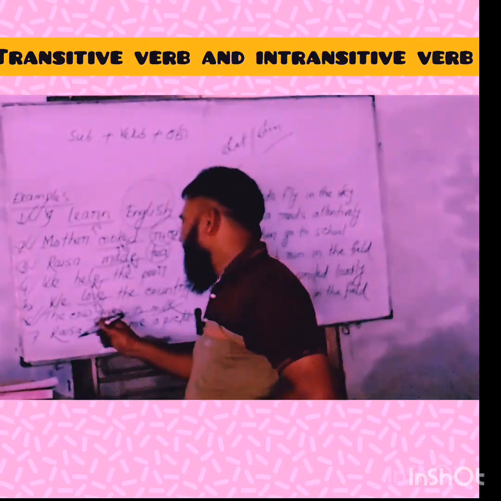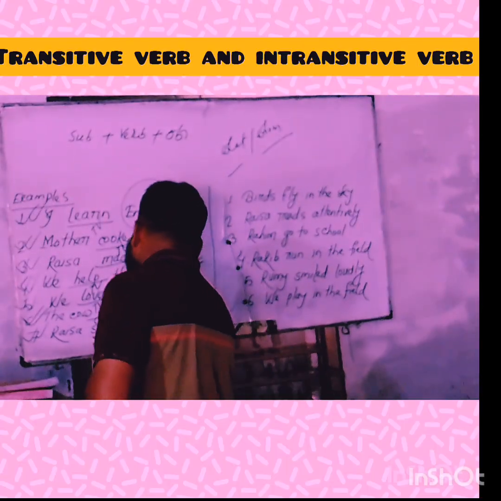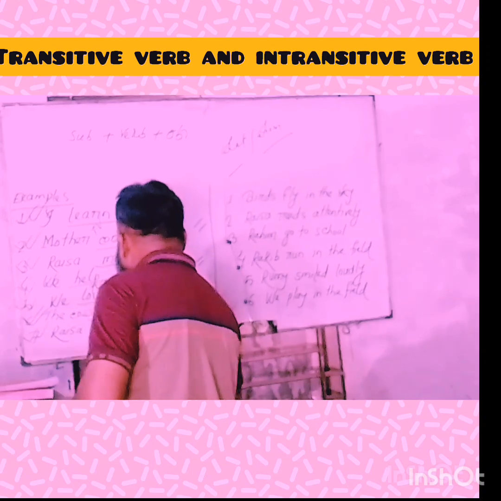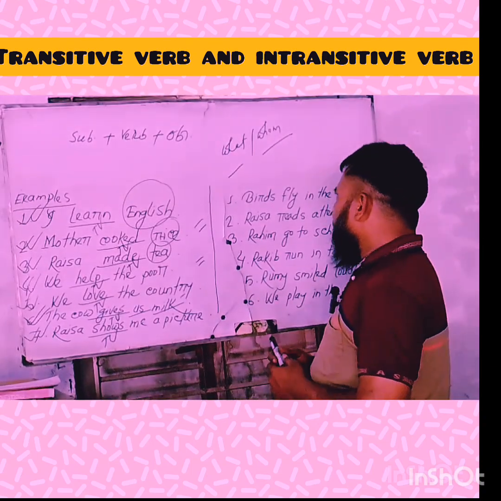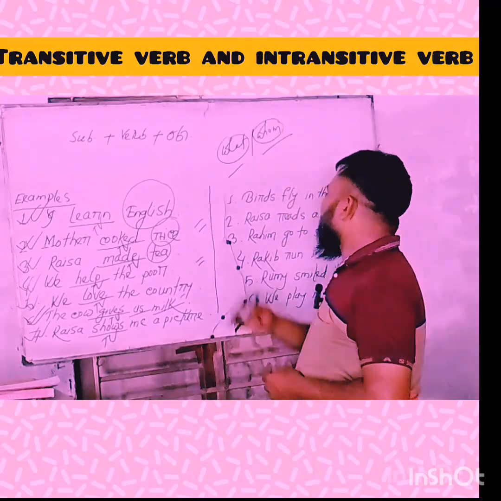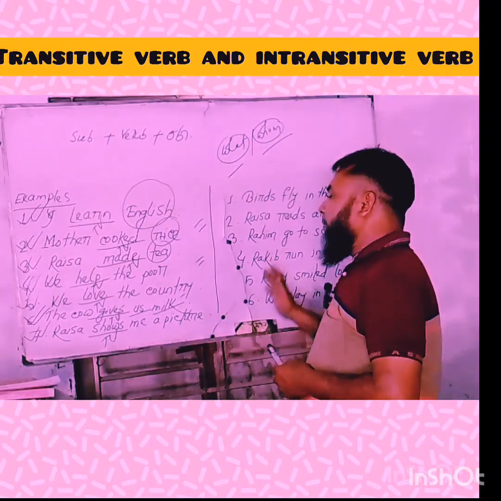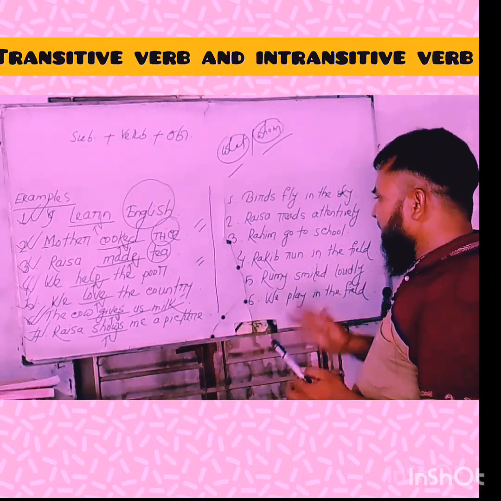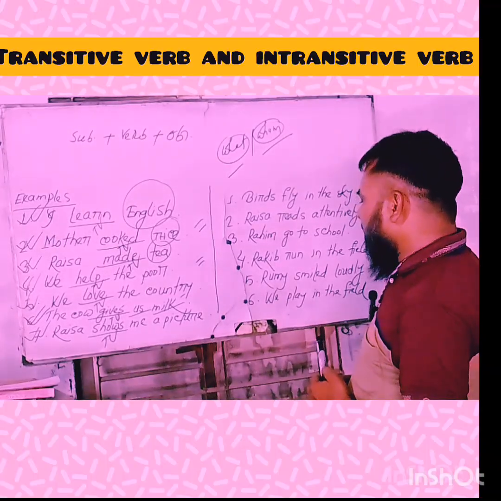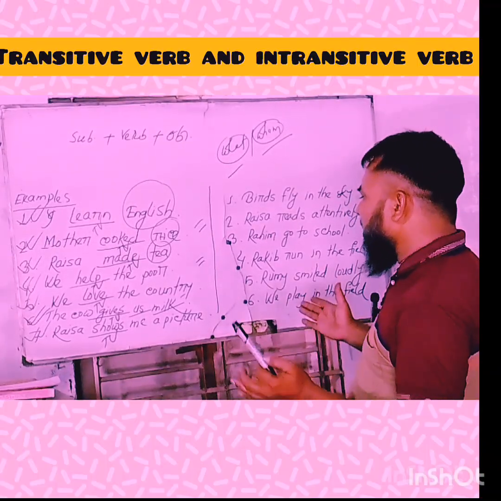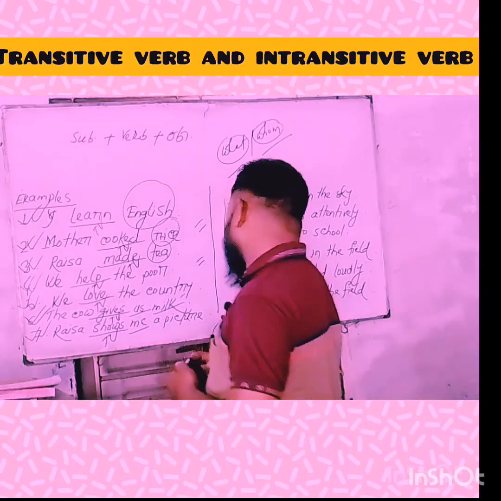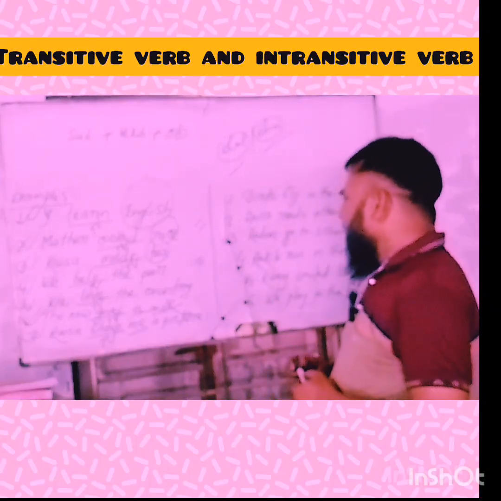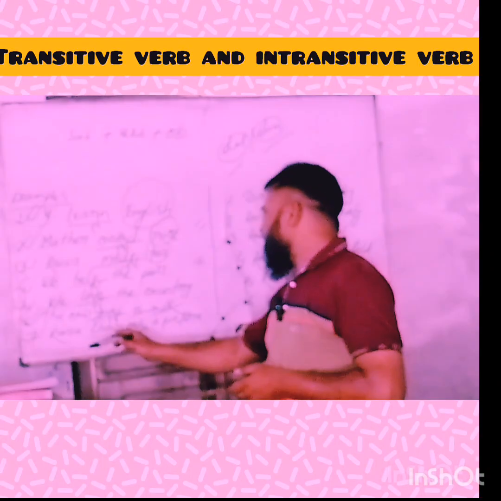And next example, my dear learners: Raisa shows me a picture. In this sentence, show is a transitive verb because if we make questions with what or whom, the answers are me and a picture. Suppose question number one: to whom did Raisa show a picture? The answer is me. And next question: what does Raisa show us?